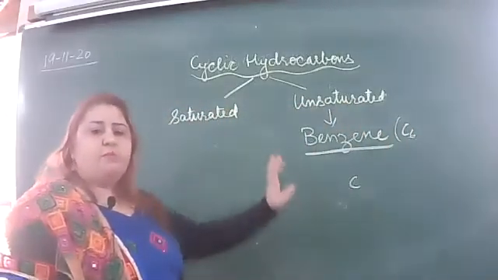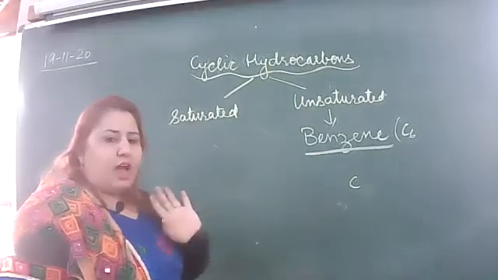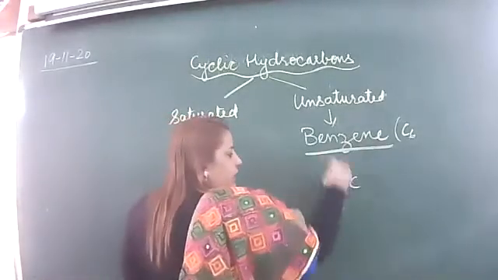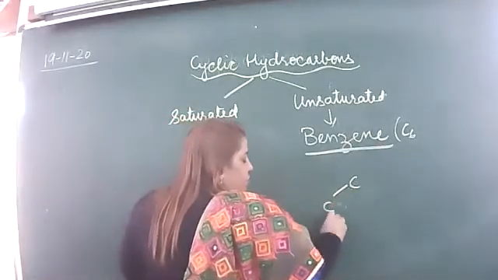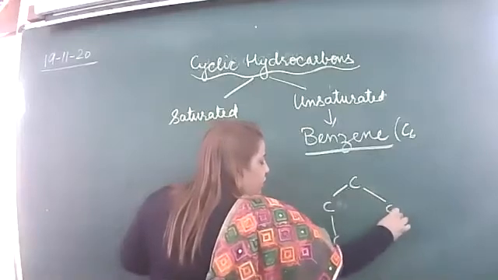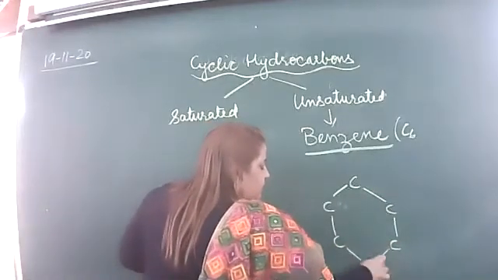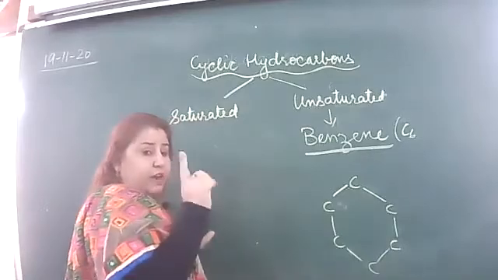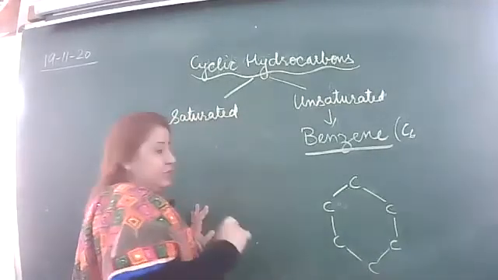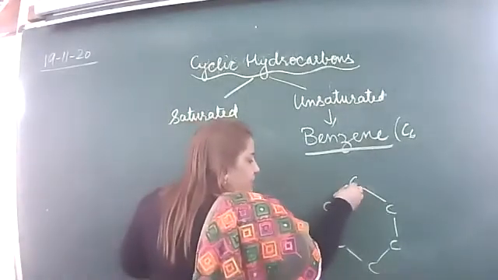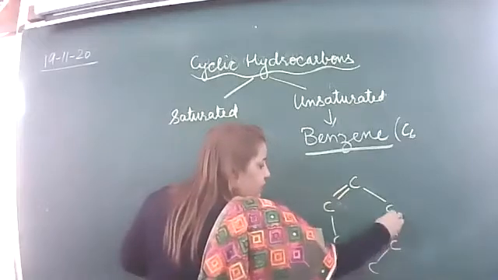We know the formula, but suppose we don't know the formula, how will we do it? Look here. C6: 1, 2, 3, 4, 5, 6. Right? What we have to see? Alternate double bonds must be there.